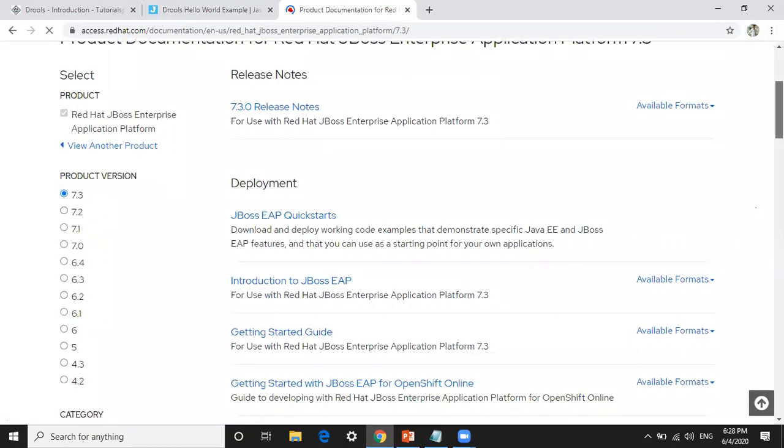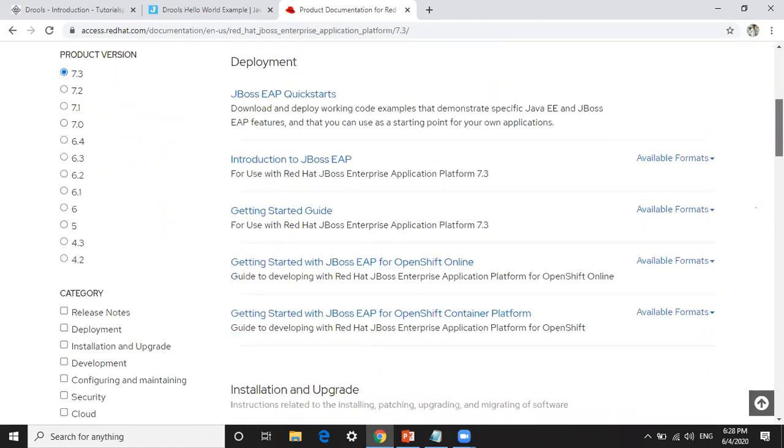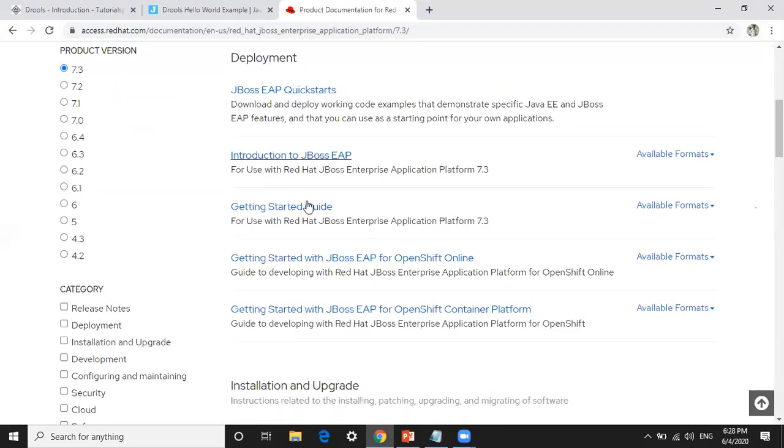The latest version of Red Hat JBoss EAP is 7.3. These are the different versions, from 4.2 to 7.3. There is all the information regarding the EAP: introduction to EAP, getting started, and so on. The introduction to JBoss EAP contains all the installation steps.